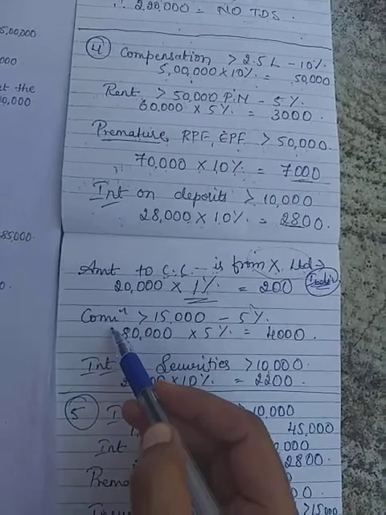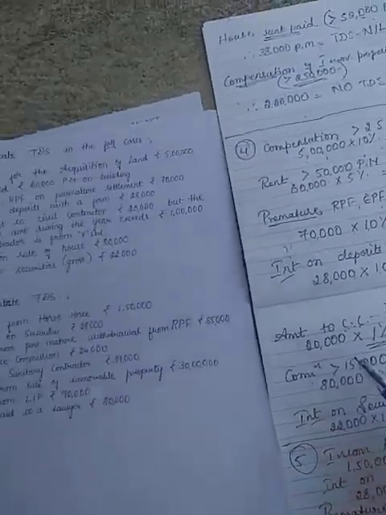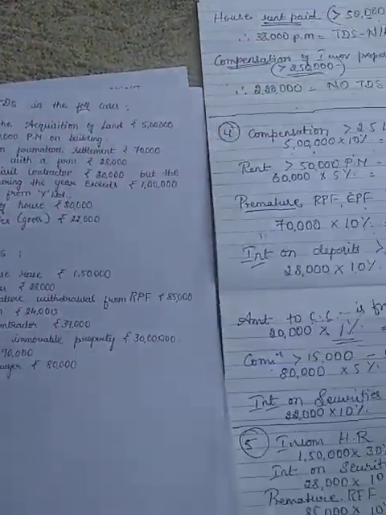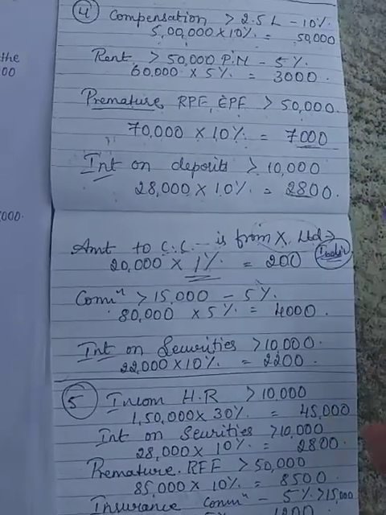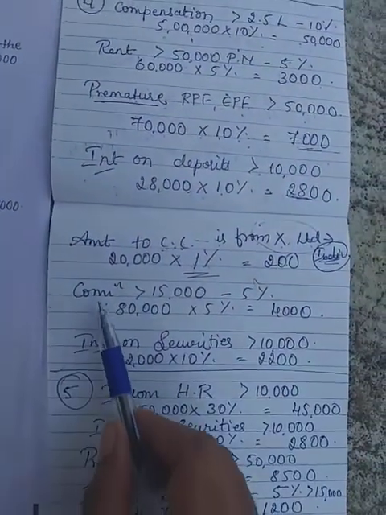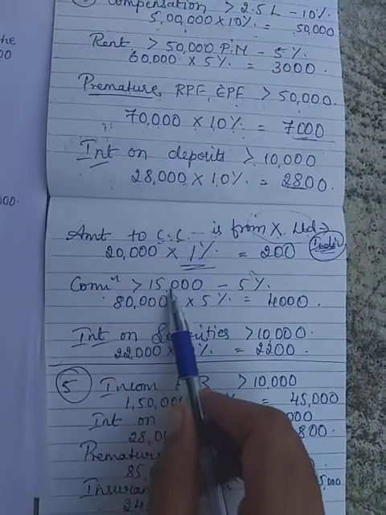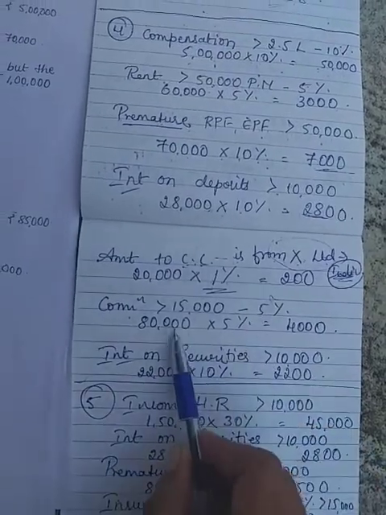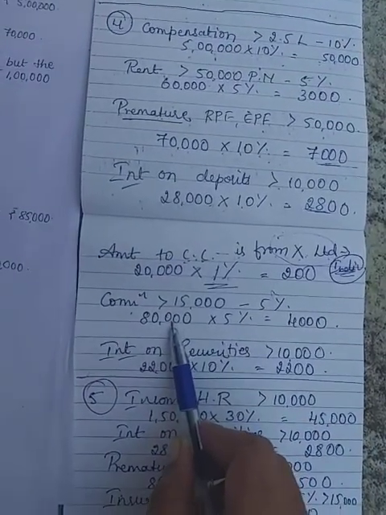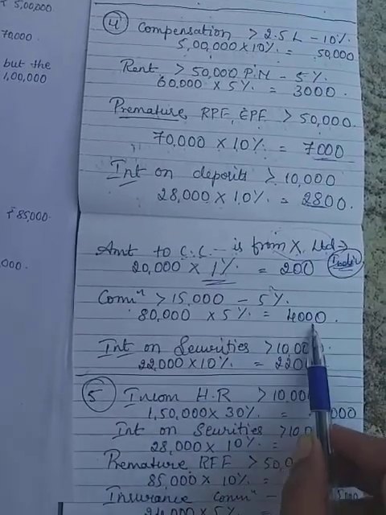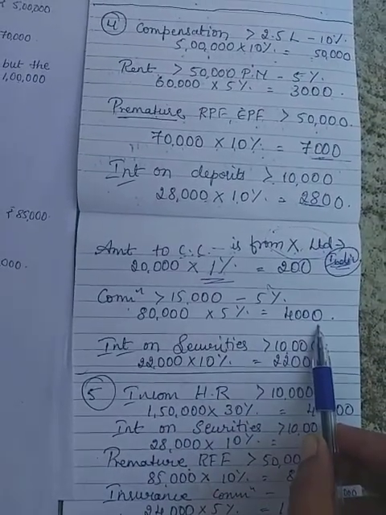Next comes commission, that is commission on sale of house. Any commission related items, whether it is insurance commission, real estate agency commission, whatever it is, if there is any commission, the amount has to exceed 15,000 and the TDS will be applicable at 5%. Yes, for us here the amount has exceeded 15,000 and hence TDS is applicable at the rate of 5% and hence calculated for 4,000.